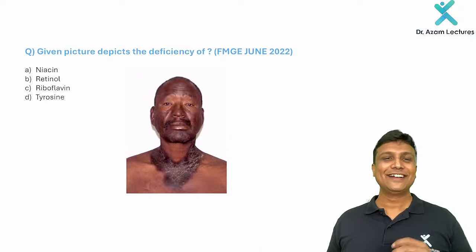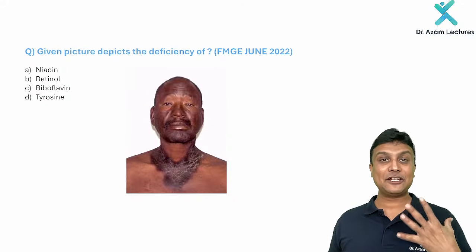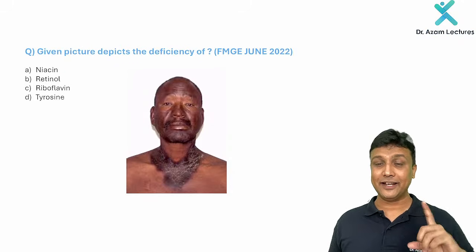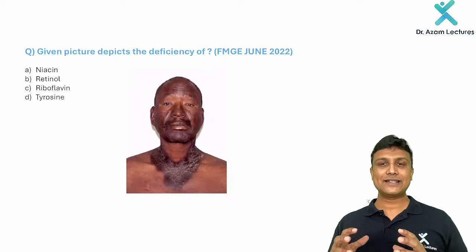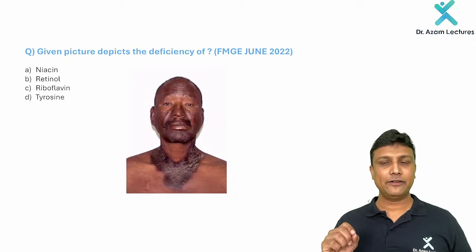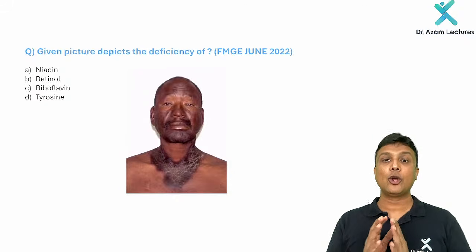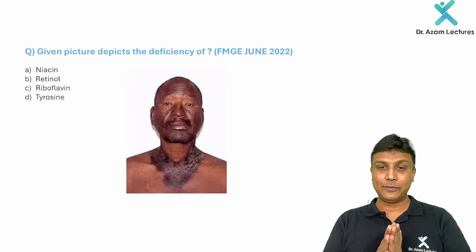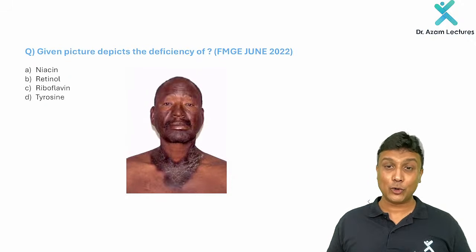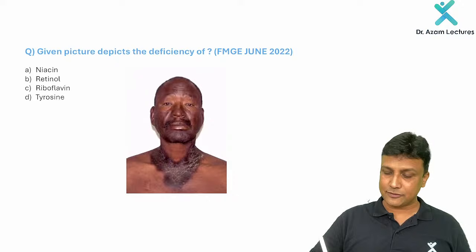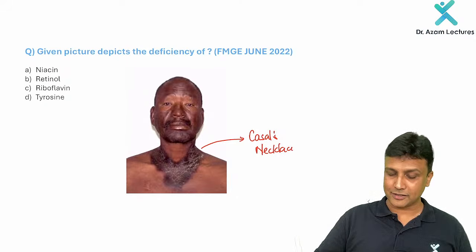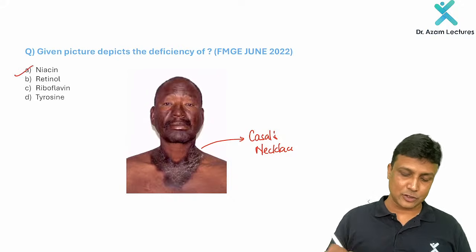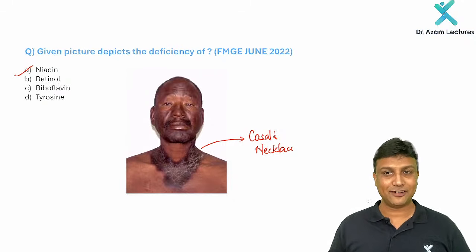And in pellagra, one more very important thing, the image-based question that is given in our exams: the dermatitis will actually be the photosensitive dermatitis. Photosensitive dermatitis means only those parts of the skin which are exposed to light will undergo inflammation. That is why there is a necklace which is formed here, and this necklace is referred to as the Casal's necklace. And of course, it is due to deficiency of which vitamin here? That is your vitamin B3, niacin.